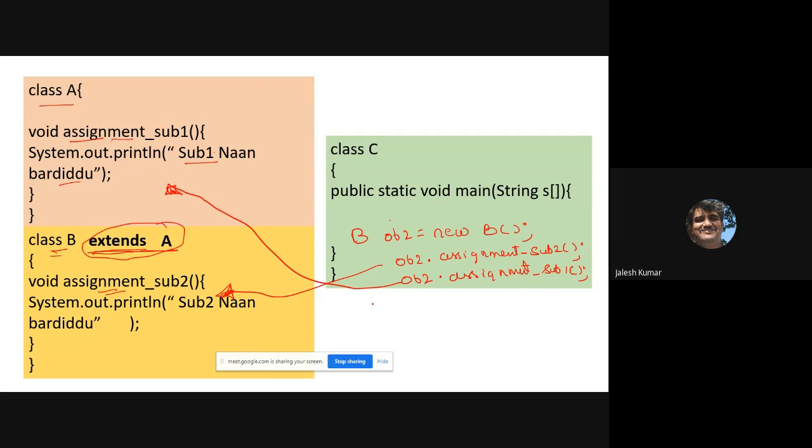Now let us consider if I create an object of type A. What is possible? ob1 dot assignment underscore sub 1, that you can invoke, but not this. It is not possible to invoke this, because I created an A object. An A object is limited to A itself. B means it has both class A's methods as well as class B's methods. Is it clear how to do inheritance? Many things you should learn in inheritance.